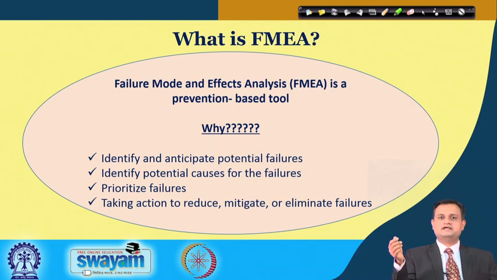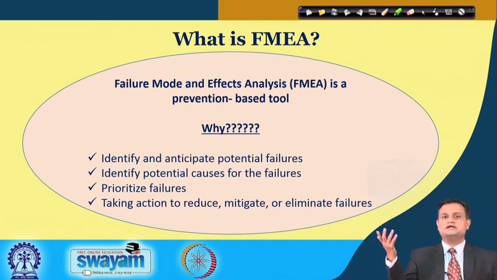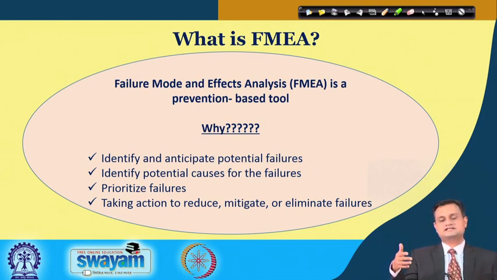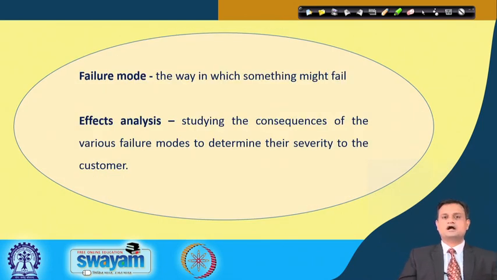Typically, FMEA in technical terms is a prevention based tool. And the question comes, why? We want to identify and anticipate the potential failures before we actually go for the manufacturing of the product, design of the process or services. Identify potential causes for the failures, prioritize the failures, and take action to reduce, mitigate or eliminate such failures, and hence it has system wide implications, system wide impact. This is exactly what we try to do as a part of FMEA.